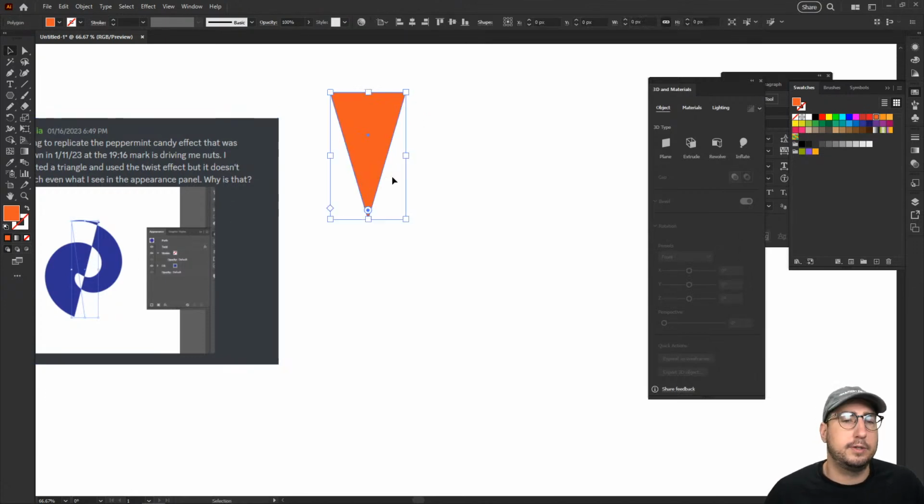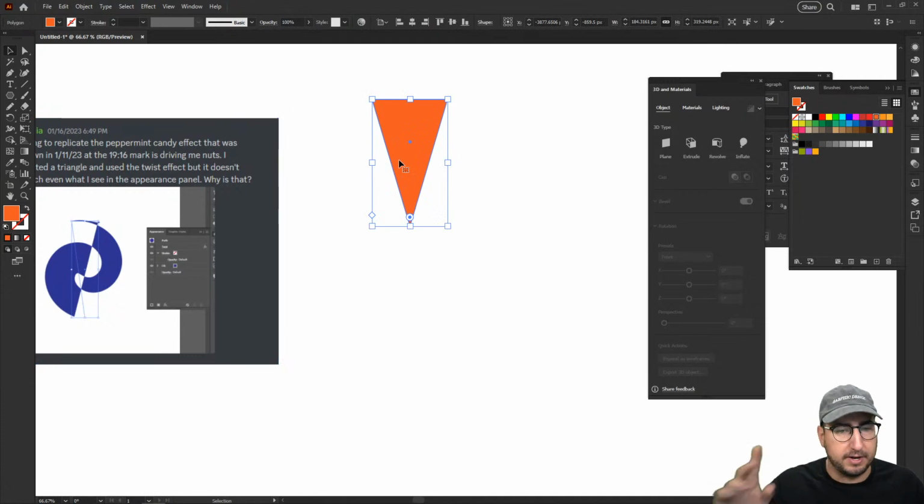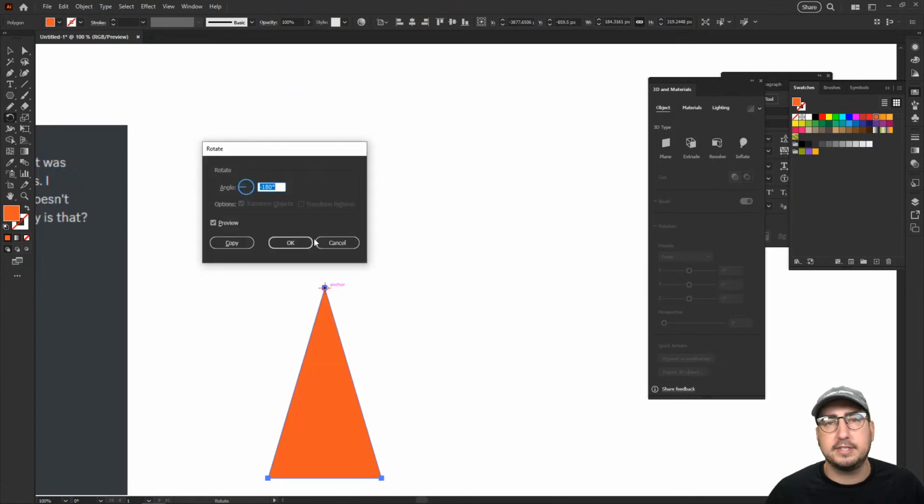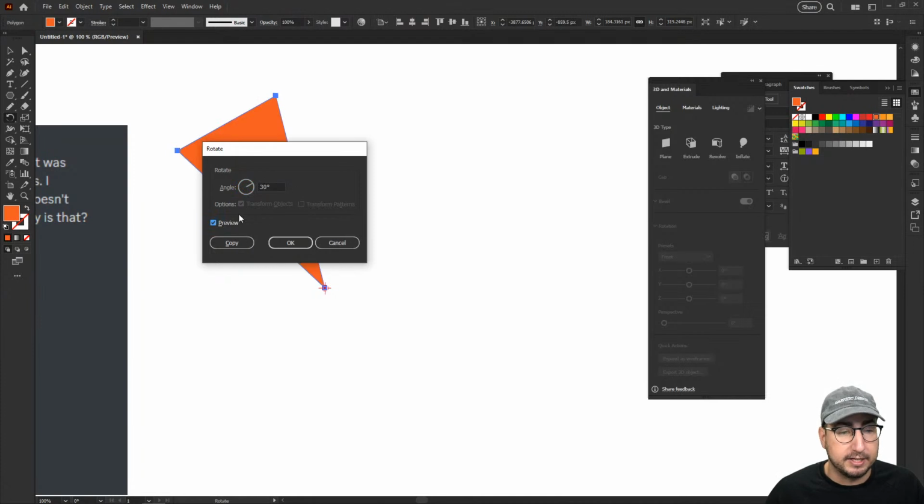What we want to do is make a spin around for this. So I'm going to grab this shape, and then grab the rotate tool with the shape selected. I'm going to hover over this bottom point right here. You can see the bottom point right there. We're going to hold Alt or Option and then click. That will give us these options, and this is how you do the peppermint twist. You can do it by 30 degrees and then hit copy.